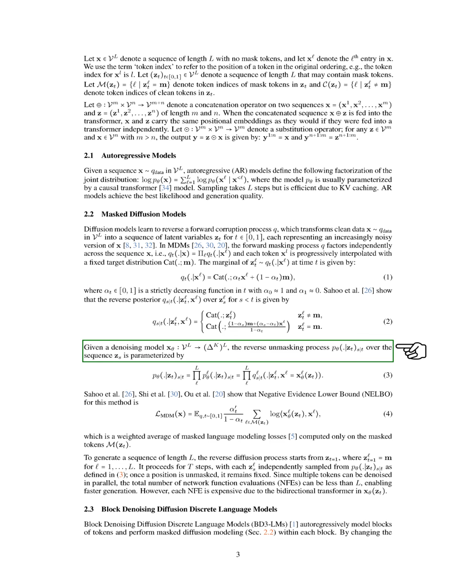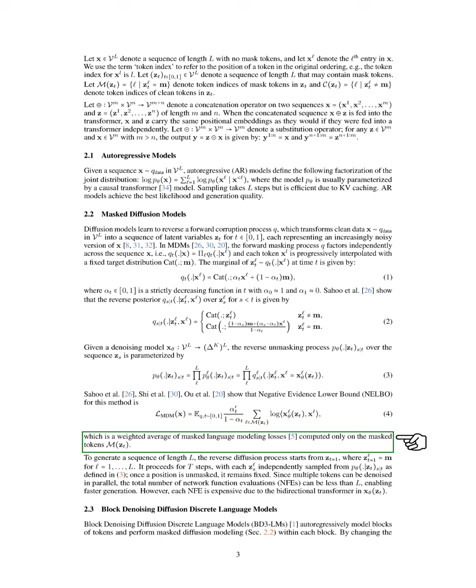With a denoising model, we can parameterize the reverse unmasking process over the sequence of latent variables. The negative evidence lower bound for this approach is calculated as a weighted average of losses from masked language modeling, focusing only on the masked tokens. To generate a sequence of a specific length, we start from a defined state and proceed through several steps, sampling each latent variable independently.